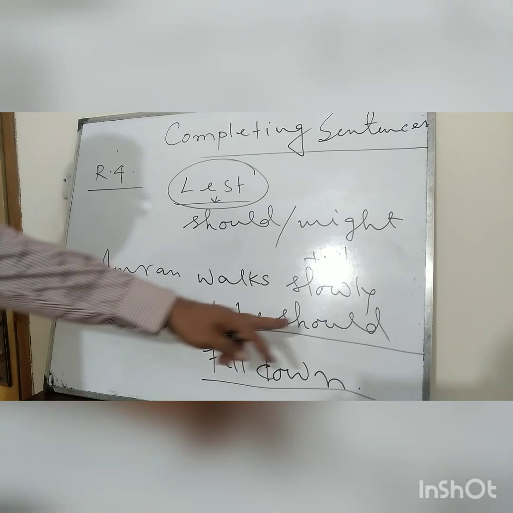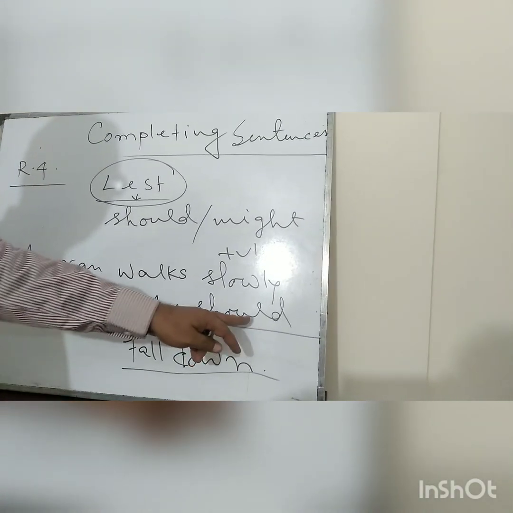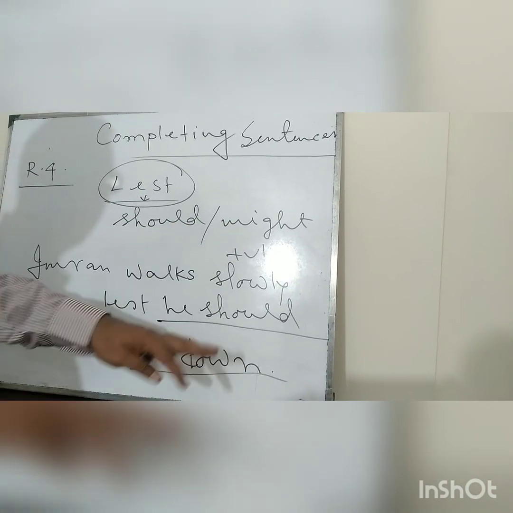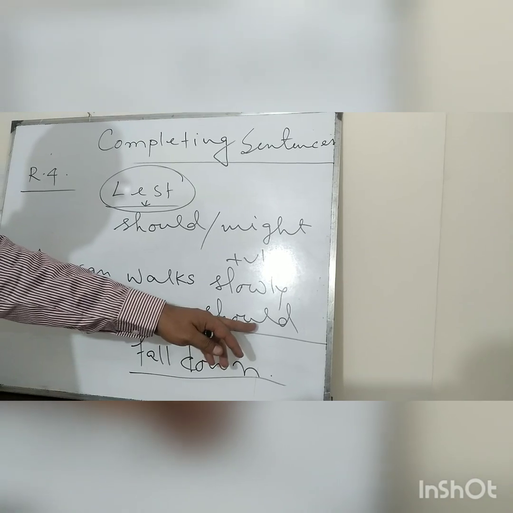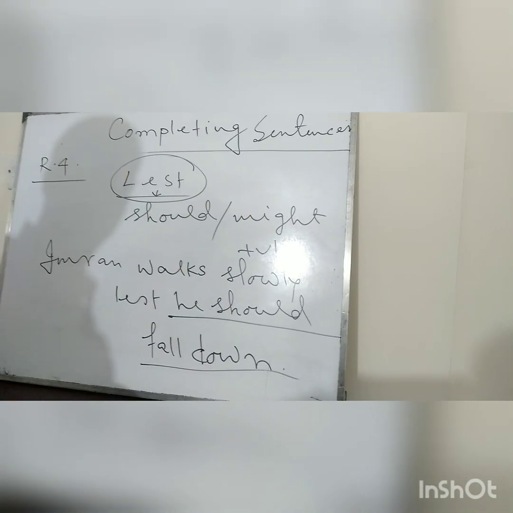Just see, here we have used should. We have used should, but you are also allowed to use might. Any student can use either of the two, so there will be no problem here.